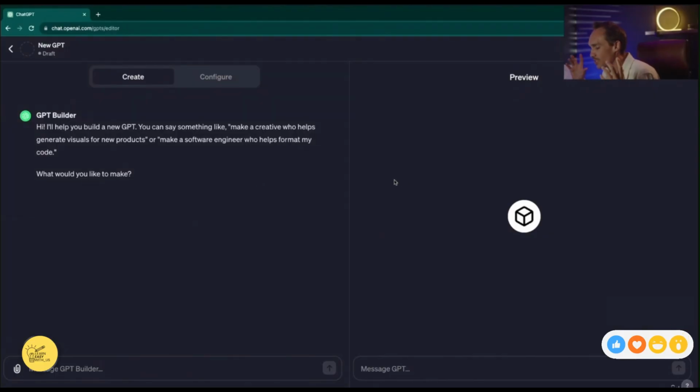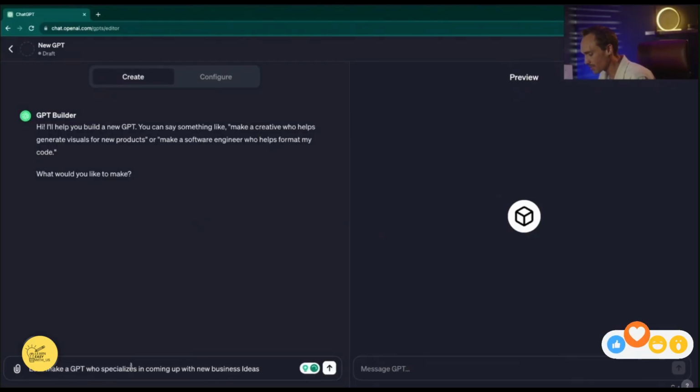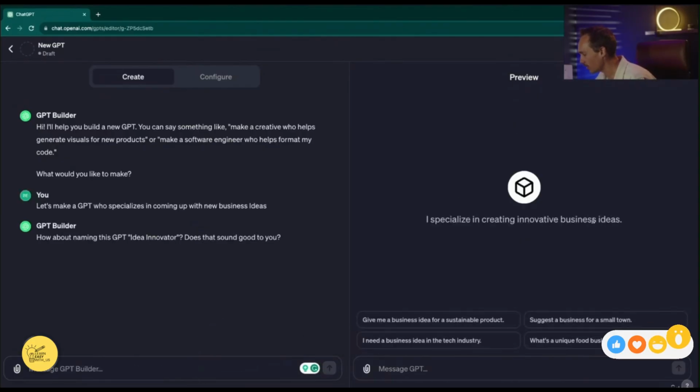Despite custom GPTs being so powerful, they're actually quite easy to make. So we're in this dialogue with this GPT builder where we just talk to it like we would talk to ChatGPT. What would you like to make? Let's make a GPT who specializes in coming up with new business ideas. Now you can see it updated here on the right, and it already has some suggestions here. It wants to go about naming this. Idea Innovator, does that sound good to you? Let's call it Startup GPT.